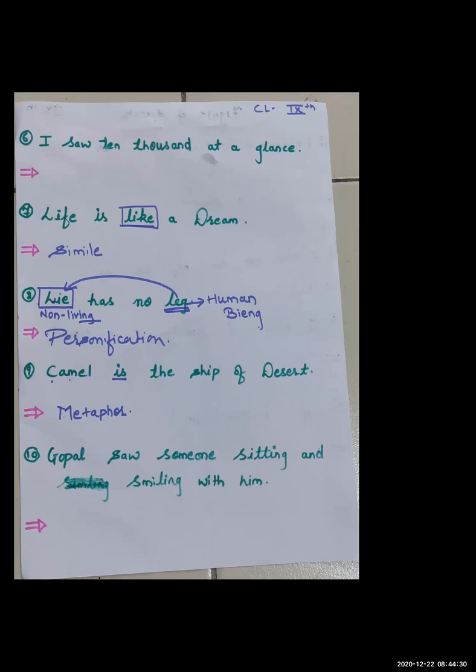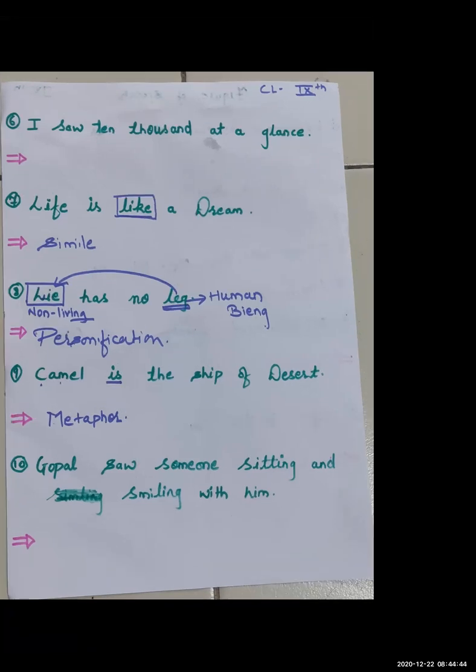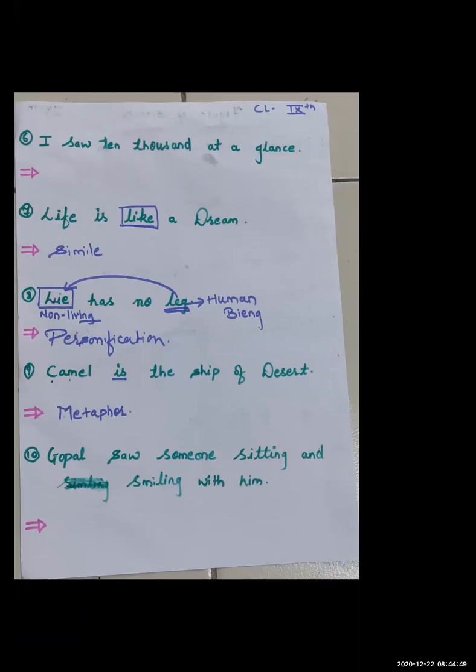They saw 10,000 pigs at a glance, just by moving to one side. That is not possible. You can see just one thing at a glance, not 10,000. So they are telling us an overstatement, an over exaggerated sentence, and because of that this sentence goes for hyperbole.